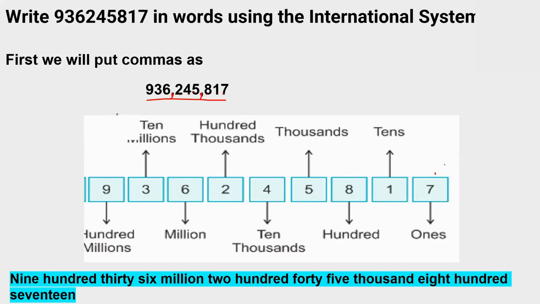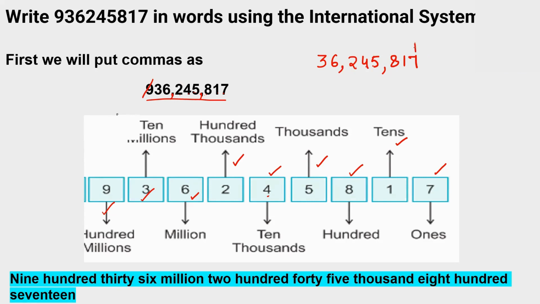Okay, 7 is at your ones place. 1 is at your tens place. 8 is at your hundreds place. 5 is at your 1,000 place. 4 is at your 10,000 place. 2 is at your 100,000 place. Then million, 10 million, 100 million. So let's suppose I remove 9 from it. I have 36245817. Where do I have to put a comma? I told you we have to start from the right. 1, 2, 3, put a comma. 1, 2, 3, put a comma and leave it.